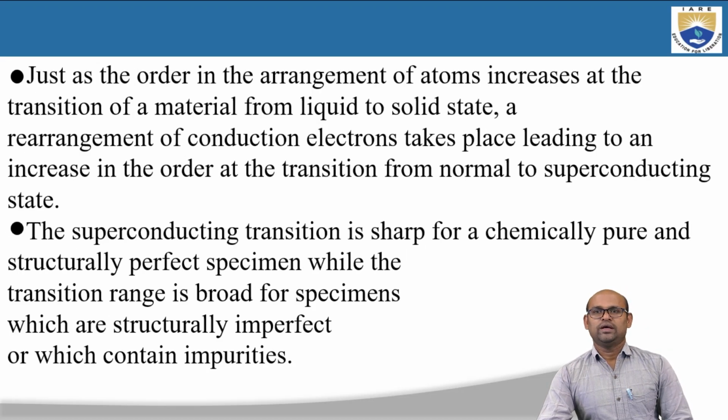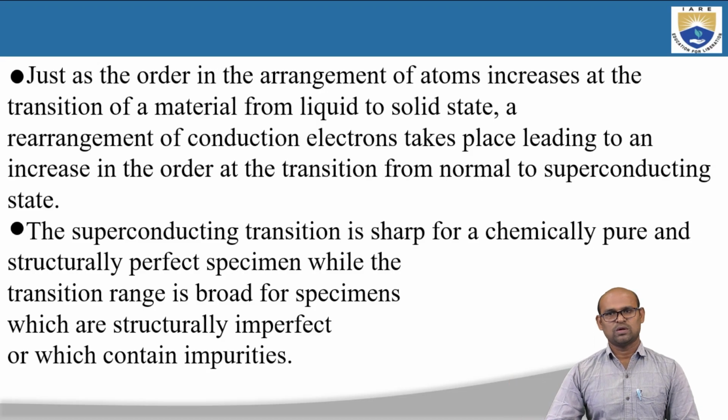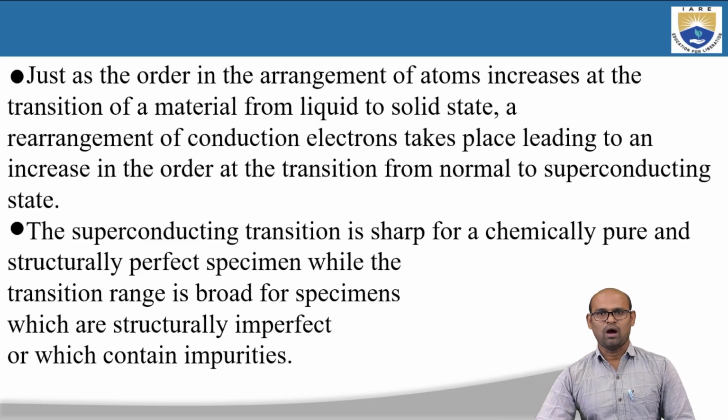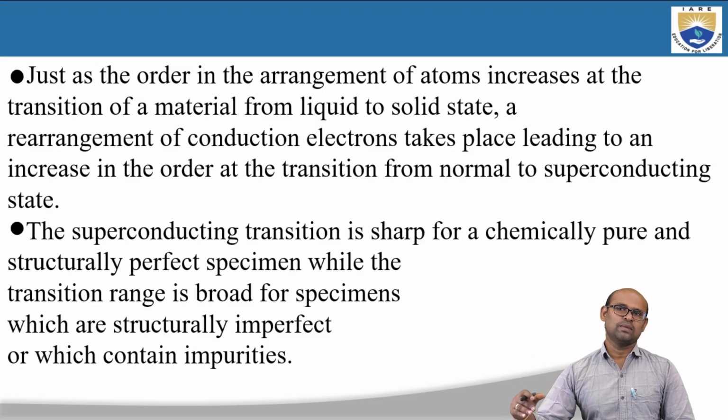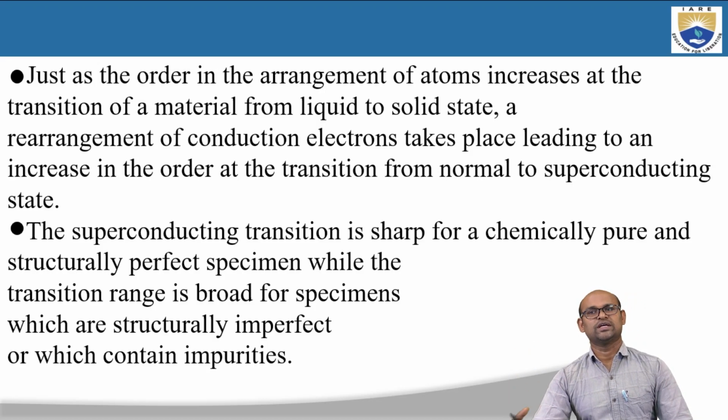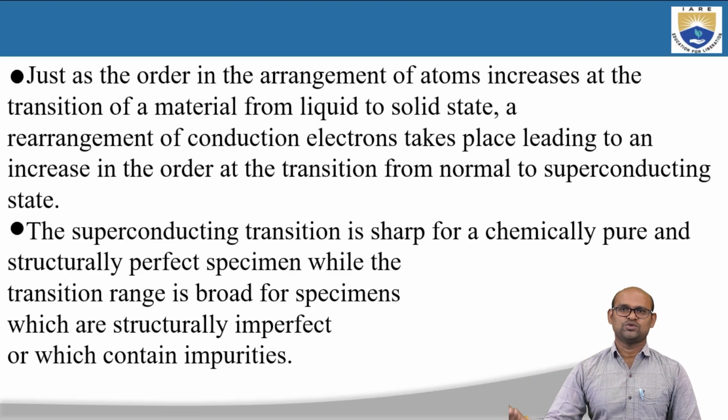Just as the order in the arrangement of atoms increases at the transition of a material from liquid to solid state, a rearrangement of conduction electrons takes place, leading to an increase in the order at the transition from normal to superconducting state. To understand the phase transition, how a material goes from the superconducting state to the normal state as we increase the temperature, or from the normal state to the superconducting state as we decrease the temperature, you can think of how a liquid freezes into a solid, or how a solid will become a liquid as you increase the temperature.